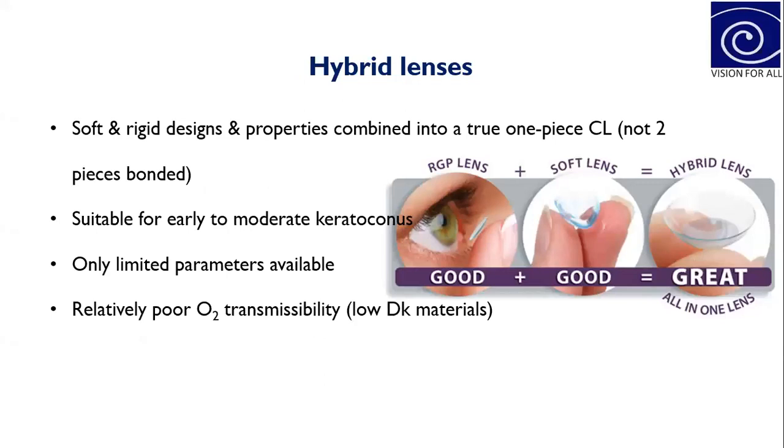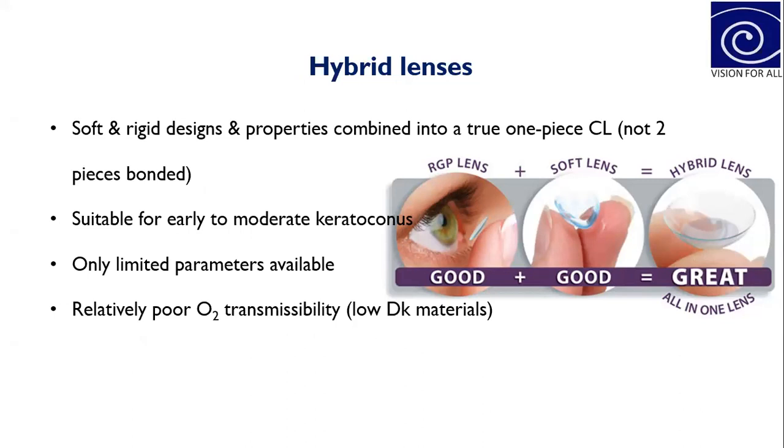Okay, so coming to the hybrid lenses. Hybrid lenses are very similar to the piggyback system lenses. The only difference is that the two lenses used in the piggyback lens system are incorporated into a single lens in these hybrid lenses.